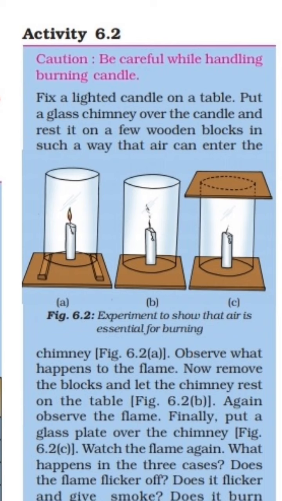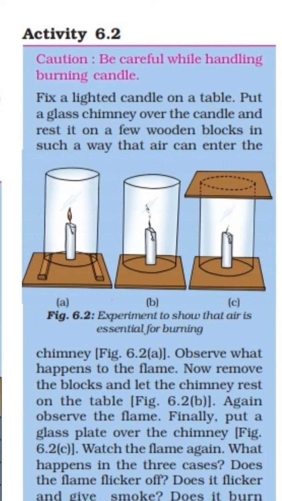Then after that, what do we have to do? Now remove the blocks and let the chimney rest on the table, which is shown in figure B. Again observe the flame. Finally, put a glass plate over the chimney, which is shown in figure C. Watch the flame again. What happens in the three cases? Does the flame flicker off, does it flicker and give smoke, or does it burn unaffected?